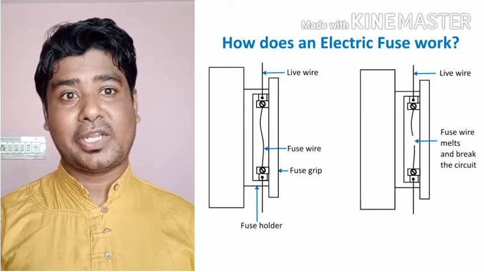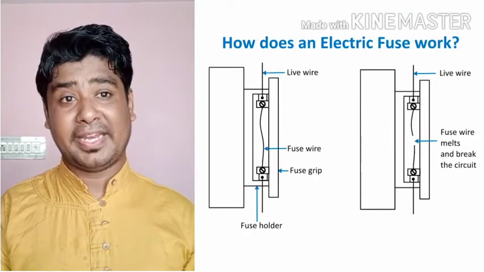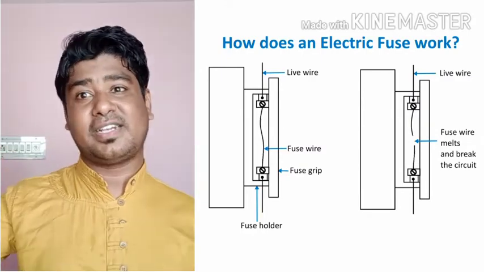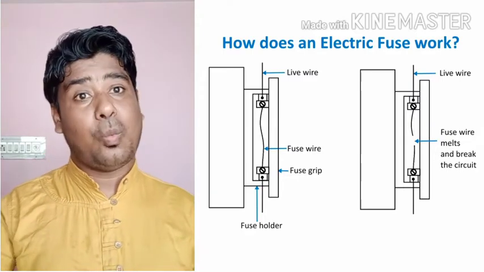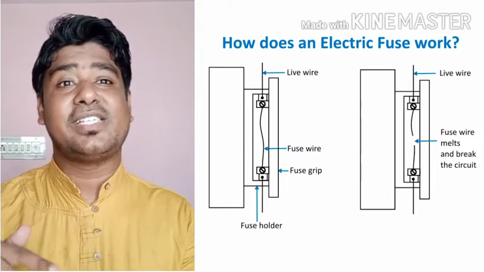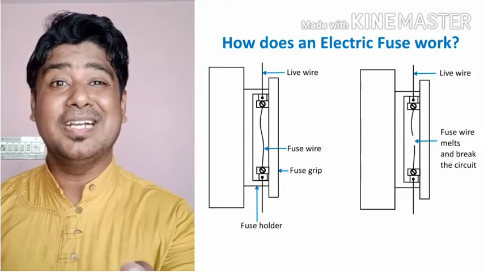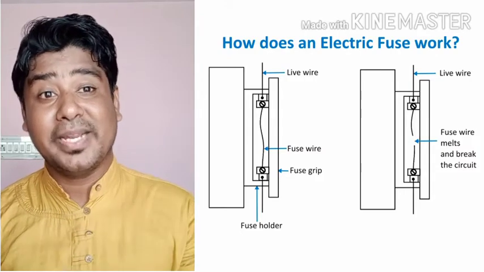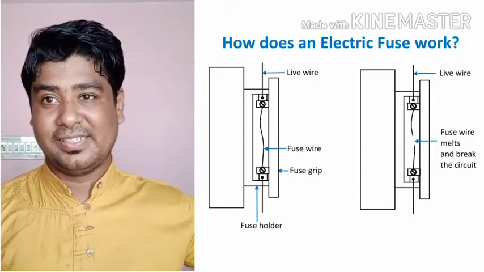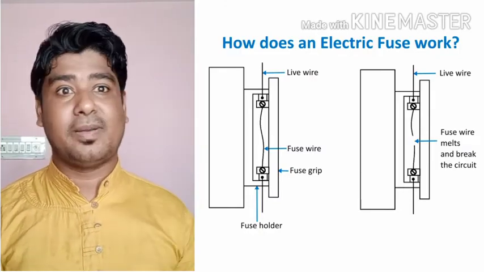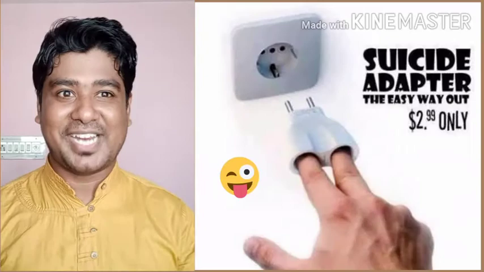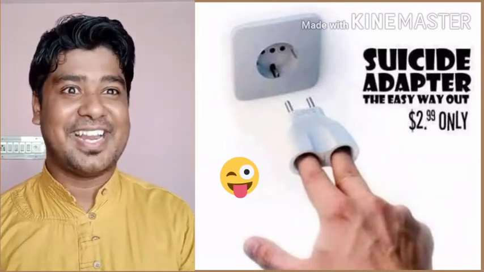Why do we use this? Because when the higher magnitude of current passes into the circuit, the fuse which is connected in the beginning of the circuit, what happens is, when the higher magnitude current passes through the fuse, because of low resistance and low melting point, it melts. The fuse wire melts and breaks. So as it breaks, it doesn't allow the electricity to pass inside. Means higher magnitude current, which may cause some damage to your devices in your home, will be prevented by the fuse. So fuse actually commits suicide to save your devices inside your home.